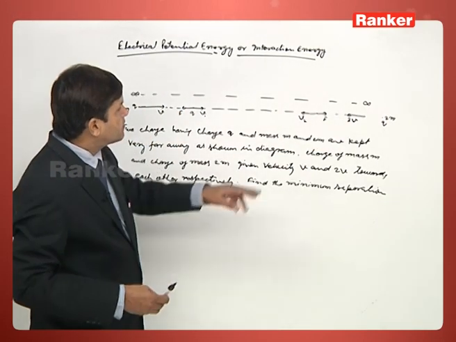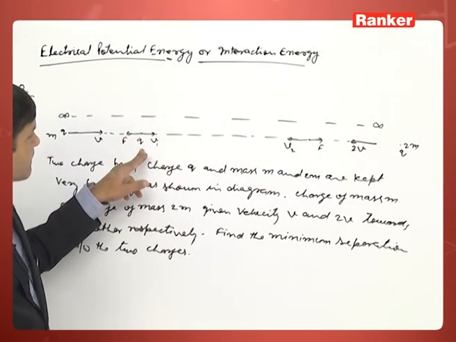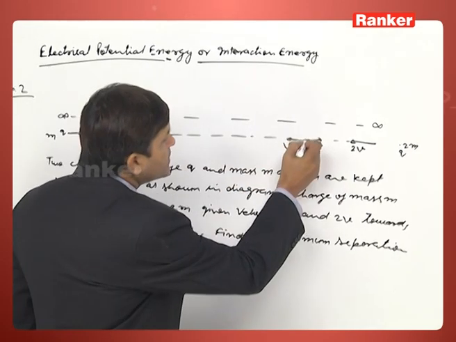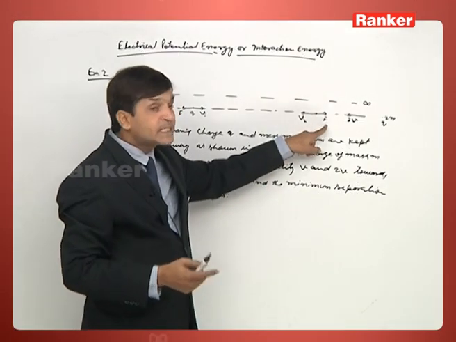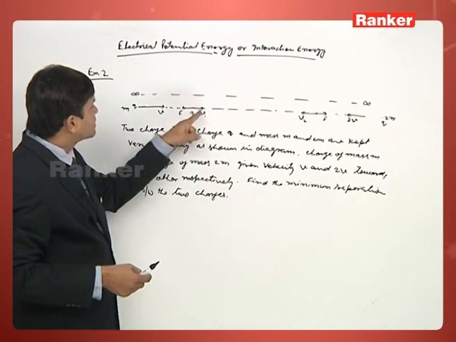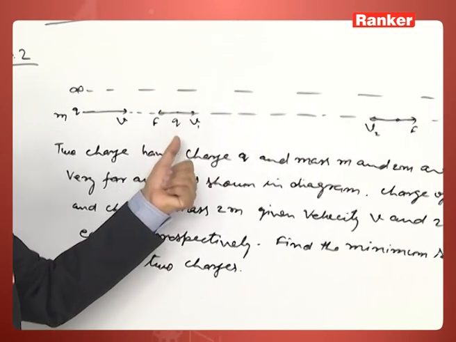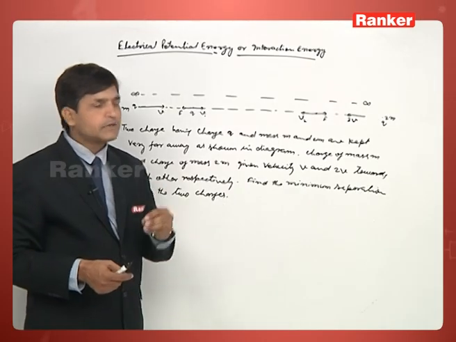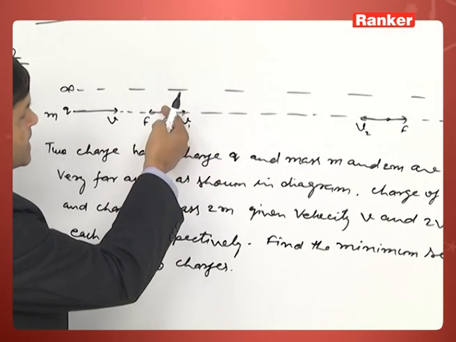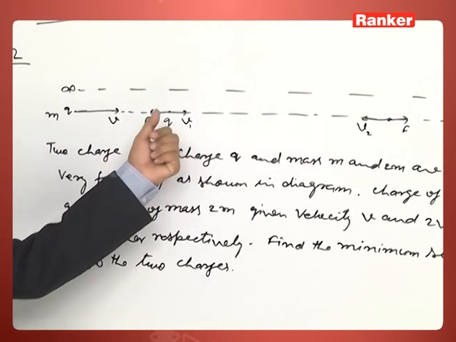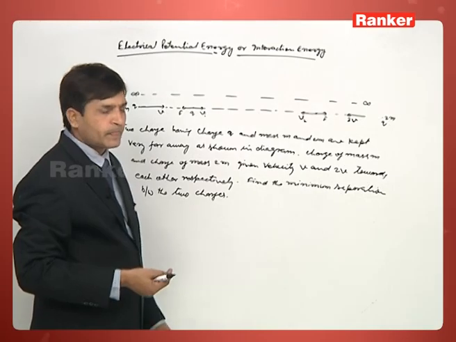It means, since this charge has more velocity and less retardation as compared to this charge, which has less velocity and more retardation, this charge first comes to rest, and that is not the final rest position. Instantaneously it comes to rest. As soon as it instantaneously comes to rest, because of the force acting on the leftward side, this charge starts moving in this direction.